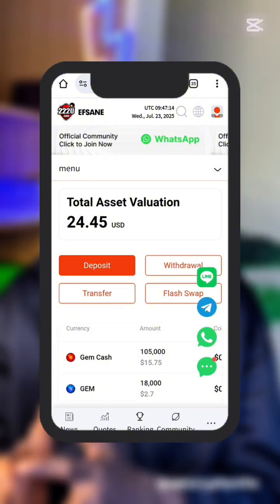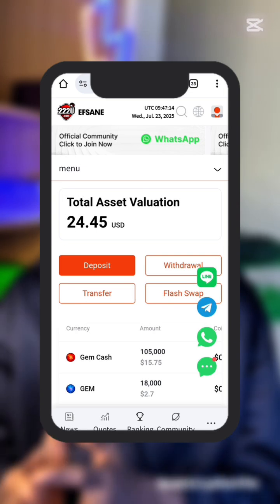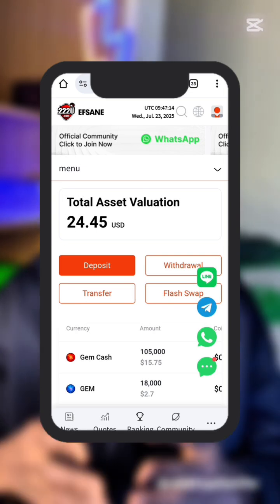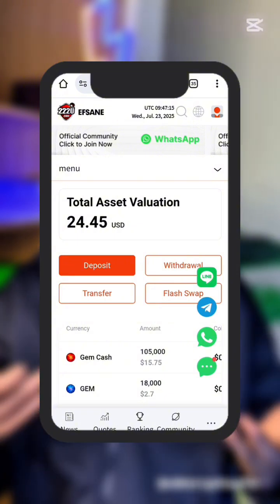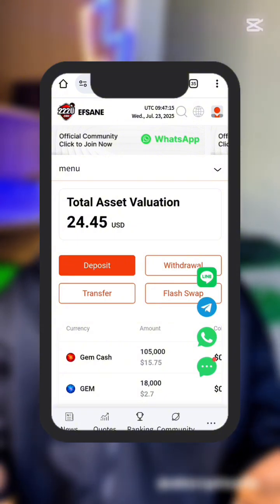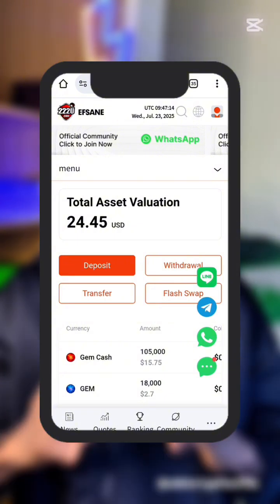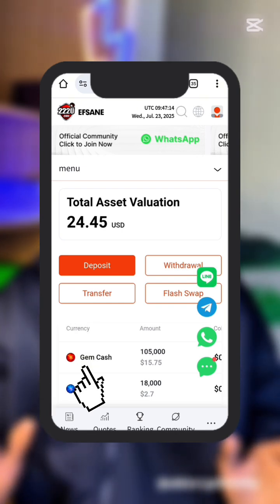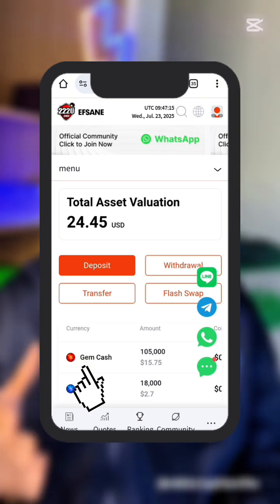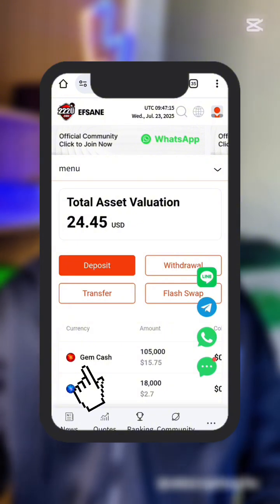This one is only when they launch their official token that you can swap it to the official token. Even the official token is not withdrawable yet until they launch it. Once they list it, you can trade it. But for now, it's only Gem Cash that you can withdraw out and convert into USDT. So right now, you need to pay attention to your Gem Cash balance.